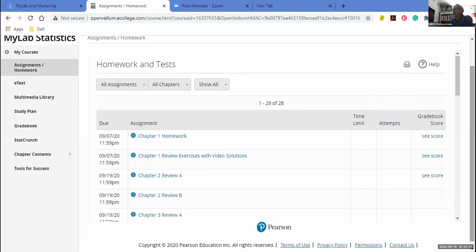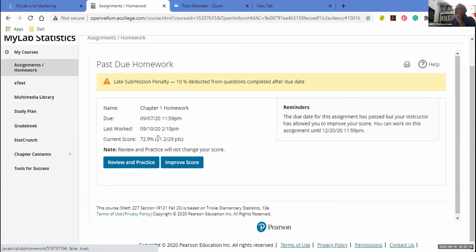All right, let's stop right here for a moment. You do have a chance to get into the ebook, multimedia library, and the study plan. The study plan link here would also generate problems similar to the ones that you missed. So go ahead and click on your practice test, any of them, it doesn't matter. Go ahead and click on chapter 1 homework. And then it says review and practice.